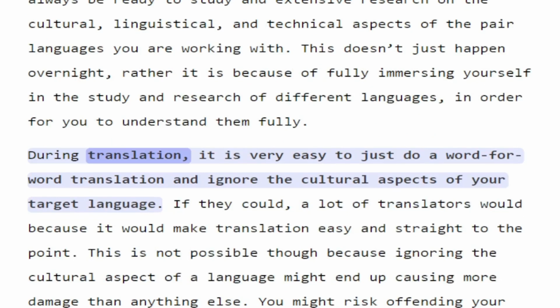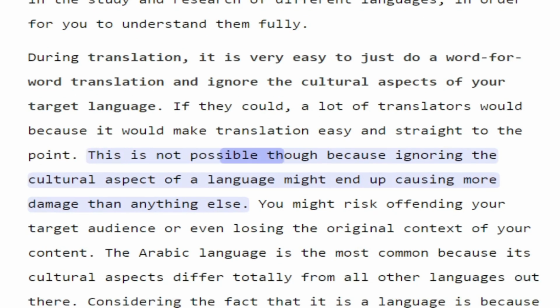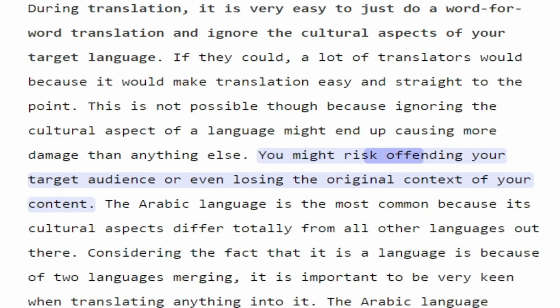During translation, it is very easy to just do a word-for-word translation and ignore the cultural aspects of your target language. If they could, a lot of translators would, because it would make translation easy and straight to the point. This is not possible though, because ignoring the cultural aspect of a language might end up causing more damage than anything else. You might risk offending your target audience or even losing the original context of your content.